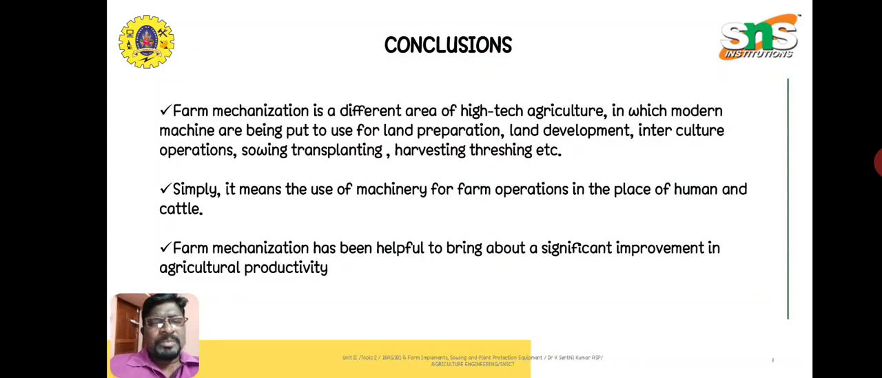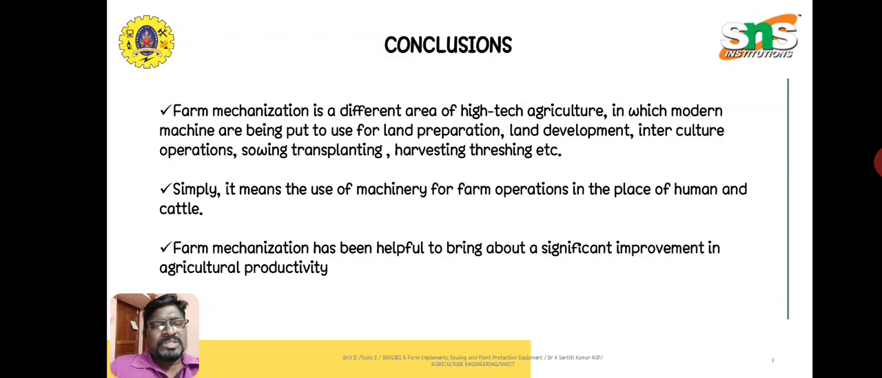To say the conclusion, farm mechanization is a different area of high-tech agriculture, not the conventional method. We can say this is a high-tech method of agriculture in which modern machines are put to use for land preparation, land development, intercultural operations, sowing, transplantation, harvesting, threshing, etc. Not only for tillage, but also for sowing, plant protection, cultivation, harvesting, threshing. In all the areas of agriculture, we are using more and more equipment as well as modern technologies and machineries.